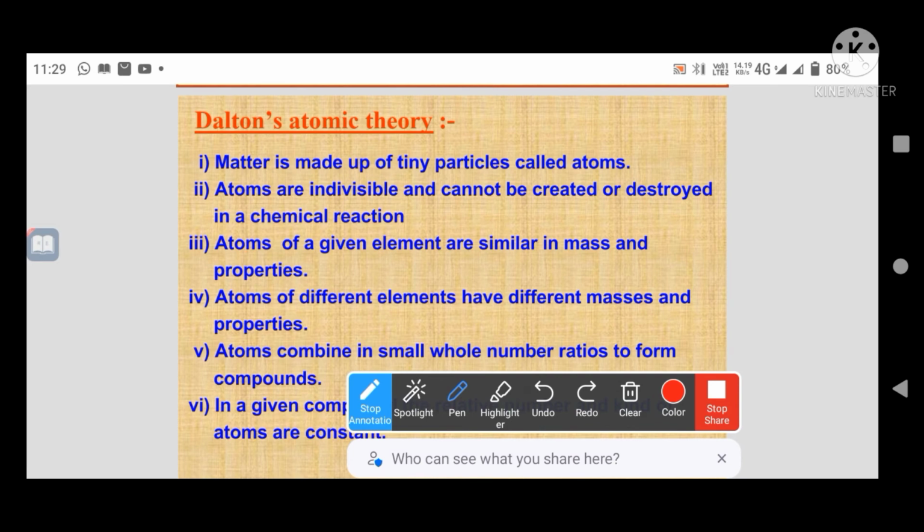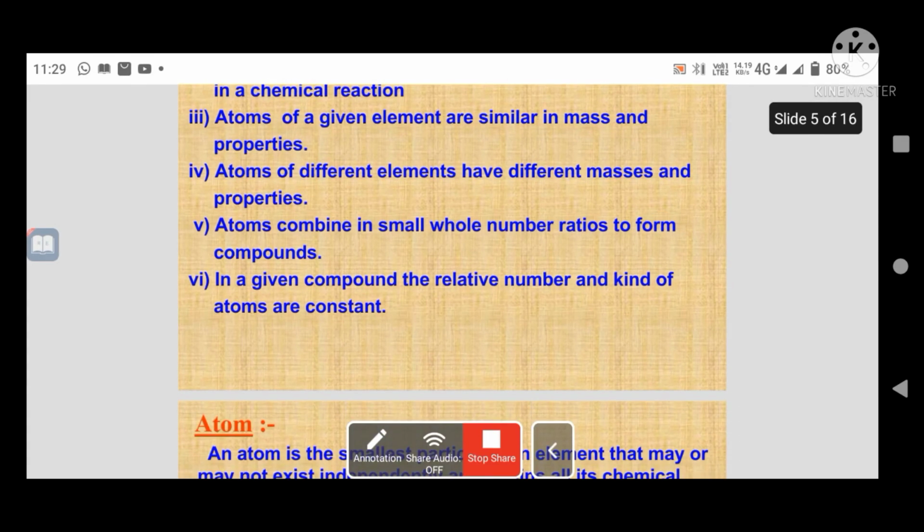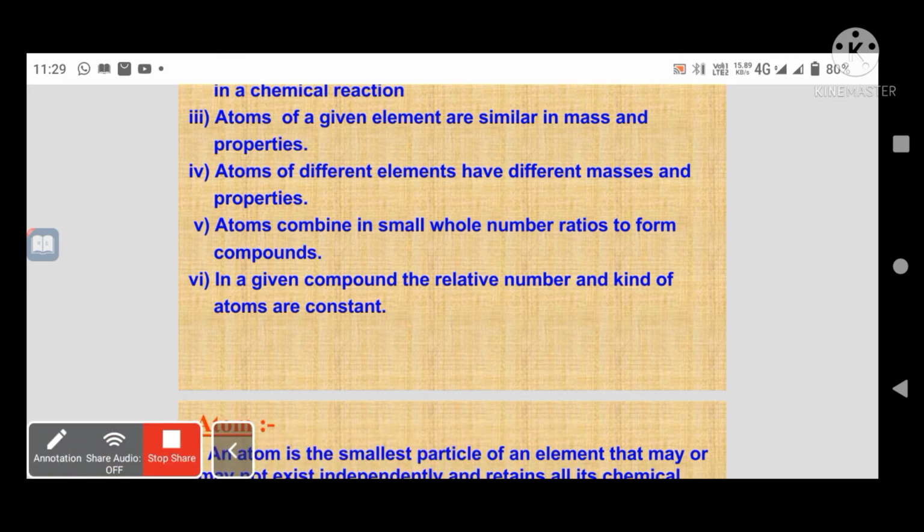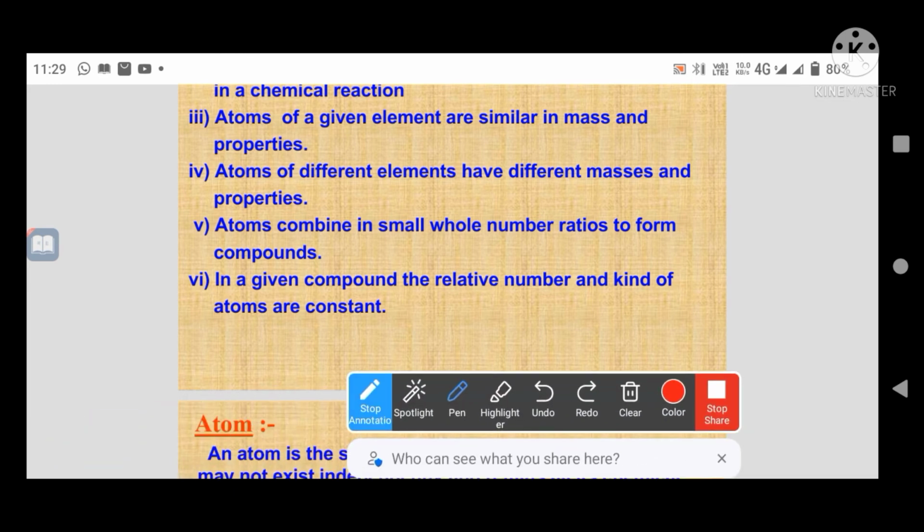Now atoms of different elements have different masses and properties. Okay, here different elements have different masses. Atoms of different elements have different masses and properties. Means when we discuss a class, the maximum students are in the class.